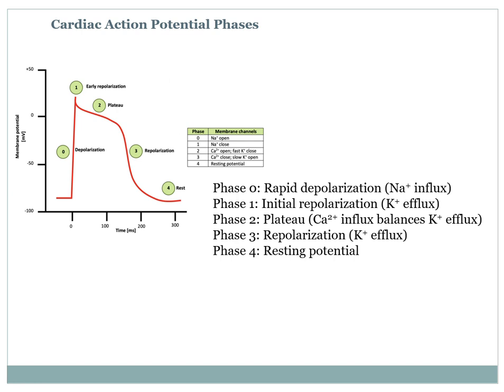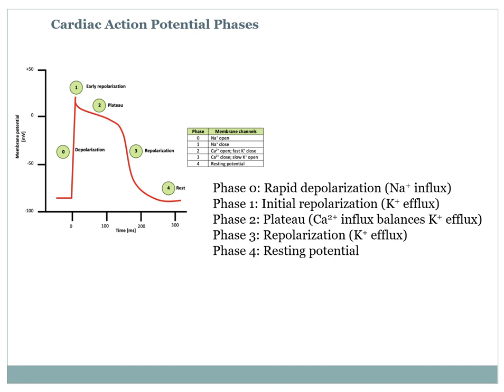After that there is phase 2, which is the plateau phase. In this, calcium ions enter the cell through L-type calcium channels while potassium ions continue to leave. This influx of positive calcium balances the potassium efflux, and because of this the plateau keeps the membrane potential relatively stable, prolonging the action potential and allowing sufficient time for the heart muscles to contract and pump blood efficiently.